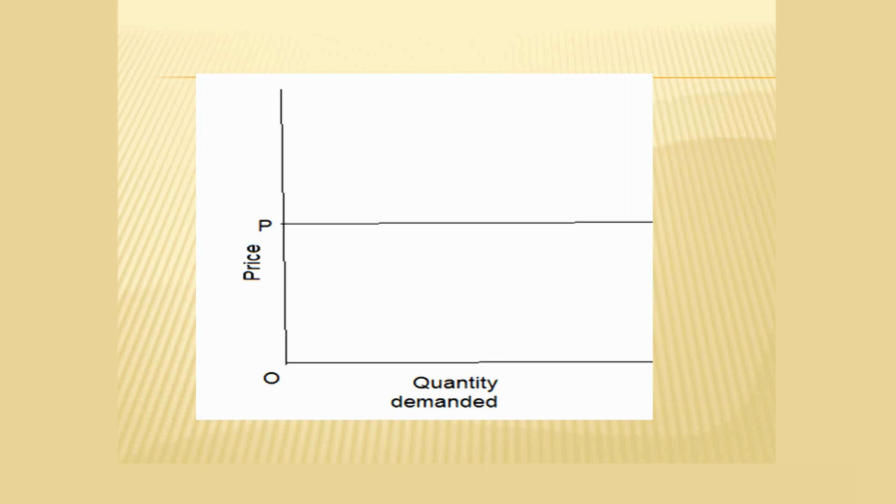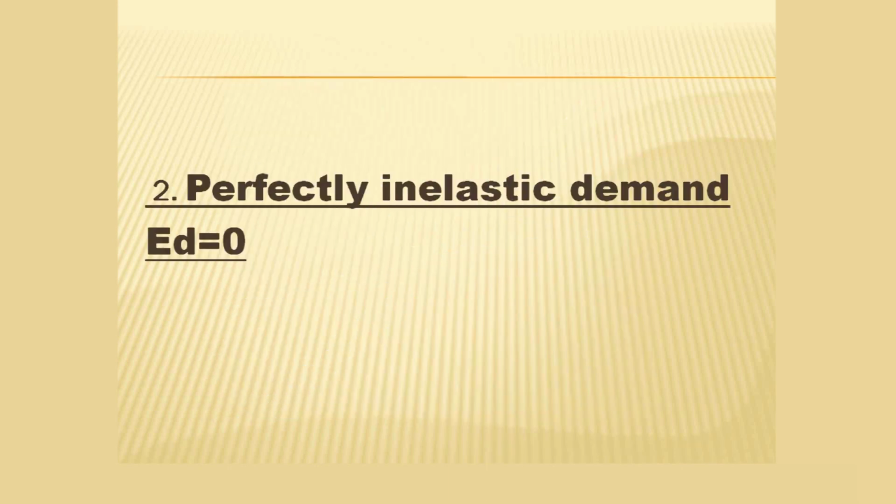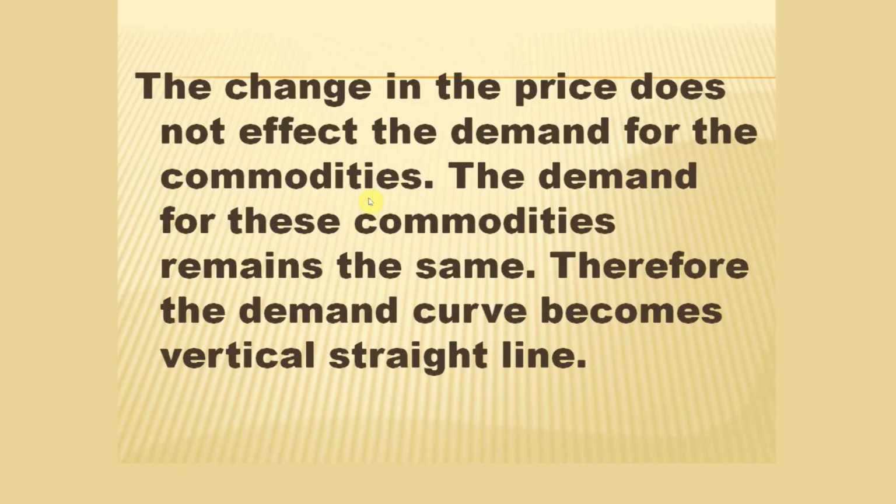Next, the second one is perfectly inelastic demand, where the elasticity of demand value, or EP value, is equal to 0, which indicates that any change in the price of a commodity does not affect the quantity demanded.